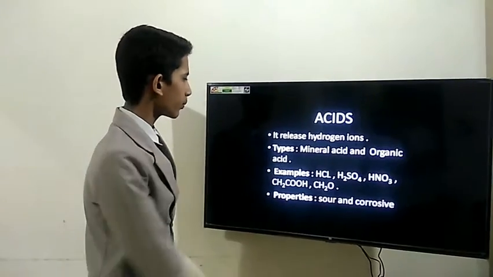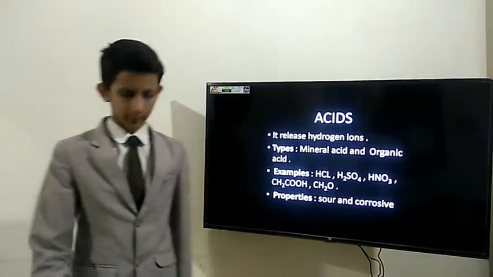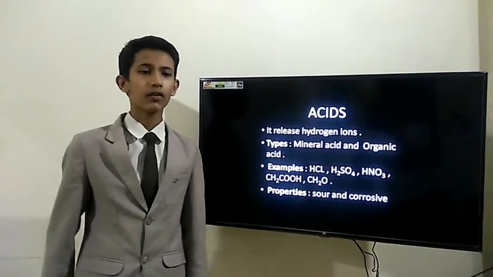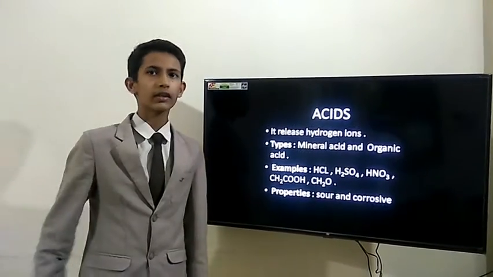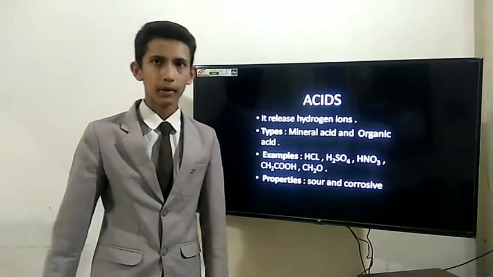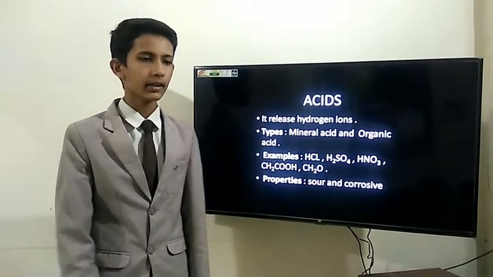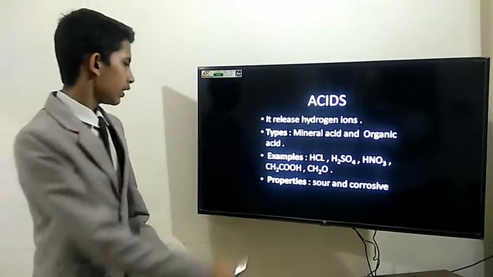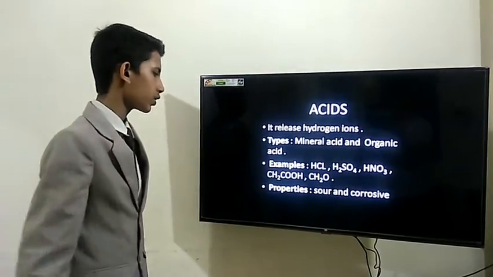Let's take an example for mineral acid. In mineral acid, sulfuric acid is the king of acid. It is also used in car batteries, and it is mainly used for paints, drugs, dyes, and to produce fertilizer. Let's go to properties of acids.